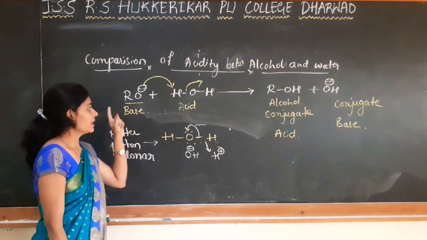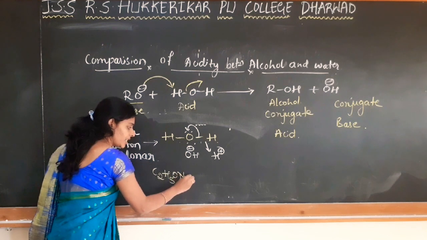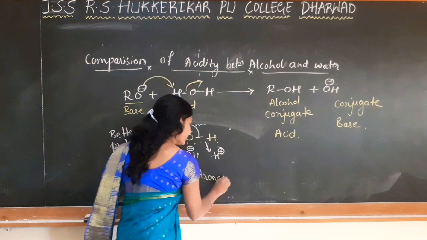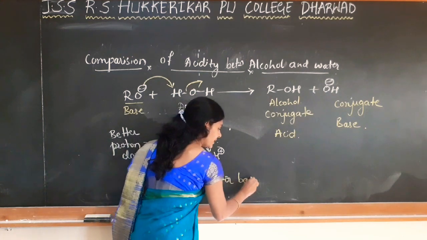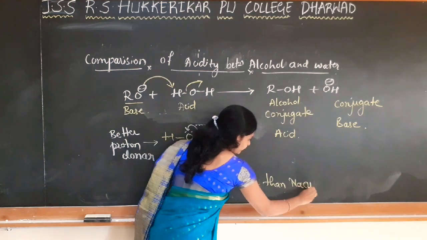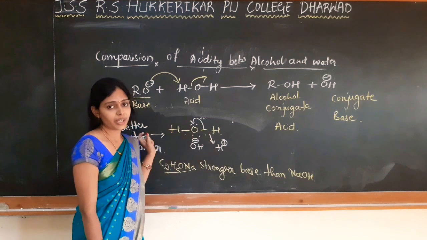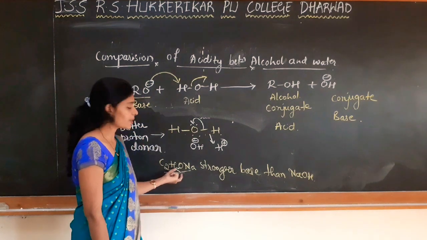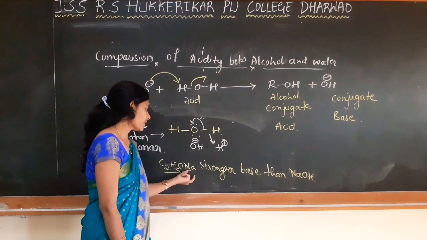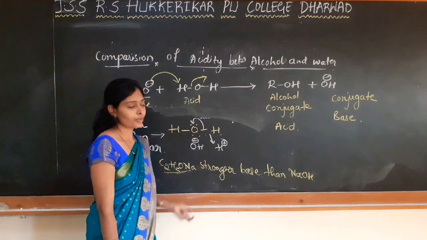That's why we say sodium ethoxide is a stronger base than sodium hydroxide, as it accepts a proton very easily compared to the hydroxyl ion. So this is a stronger Bronsted base compared to sodium hydroxide.